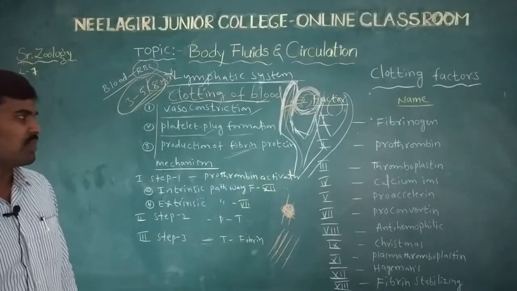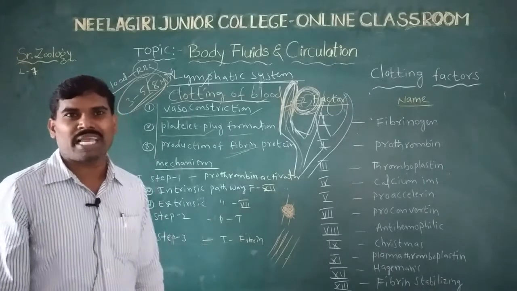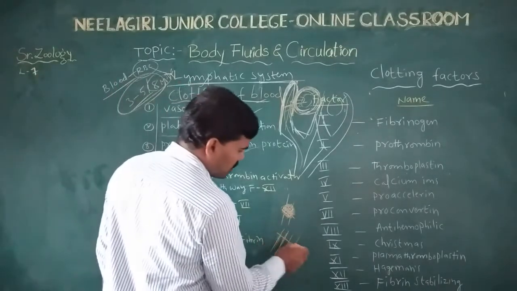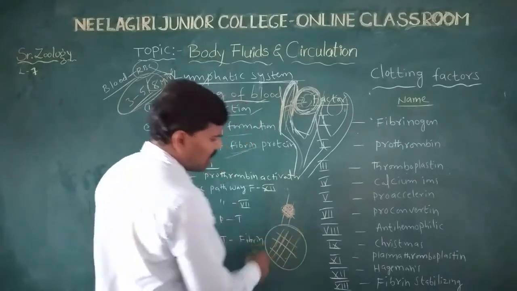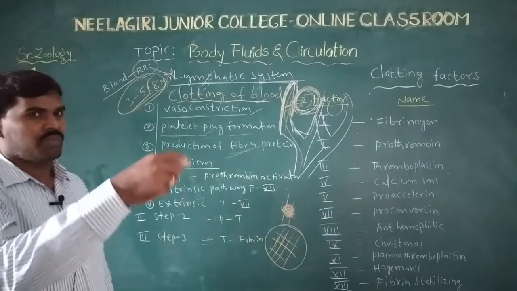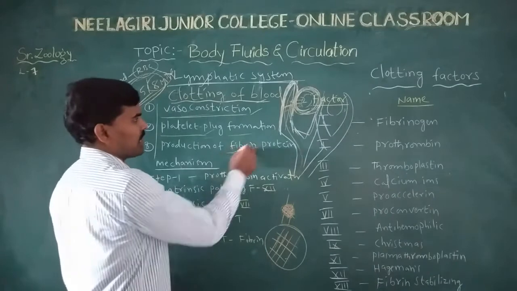First the soluble fibrin fibers convert into insoluble fibrin. This net-like structure formation is called production of fibrin proteins.